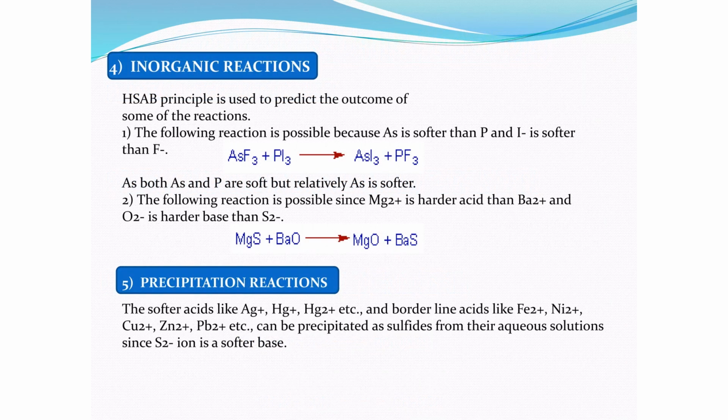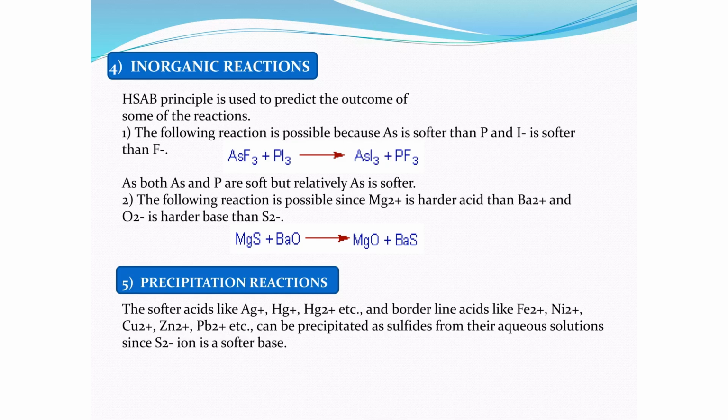Further, another application of the SHAB concept is to predict the outcome of some inorganic reactions. For example, if we have arsenic fluoride and we have phosphorus pentaiodide, the reaction is a double displacement reaction. Why this reaction occurs is a result of the basic concept that the arsenic is a soft acid and iodine is a soft base, right?